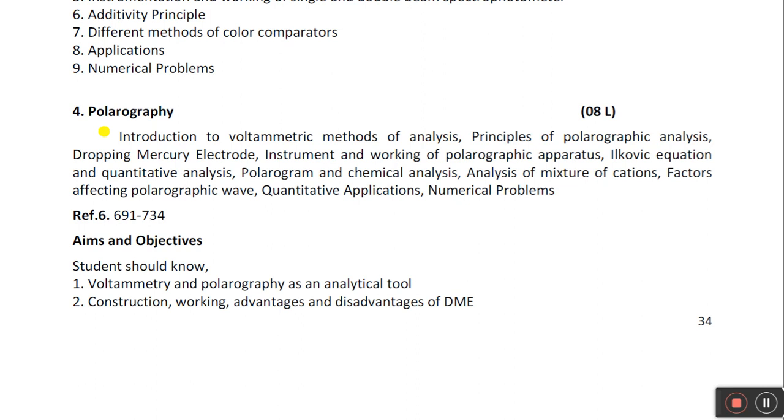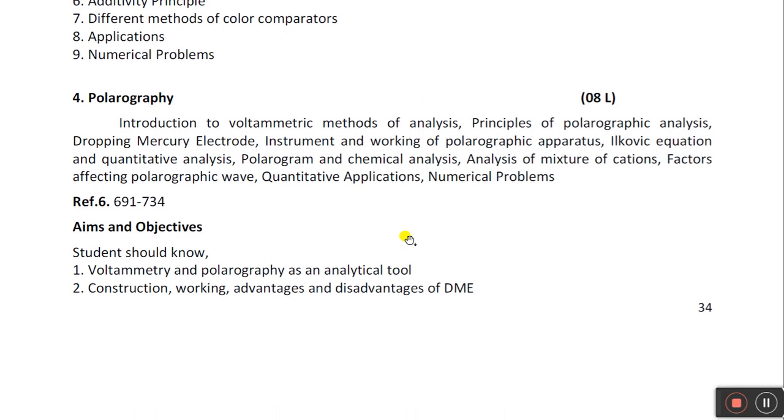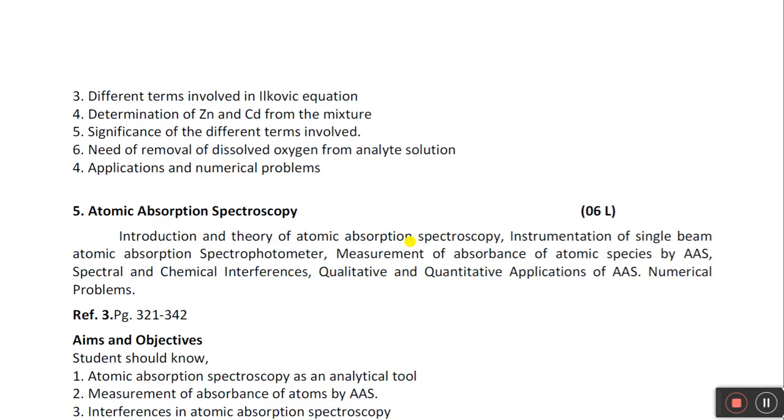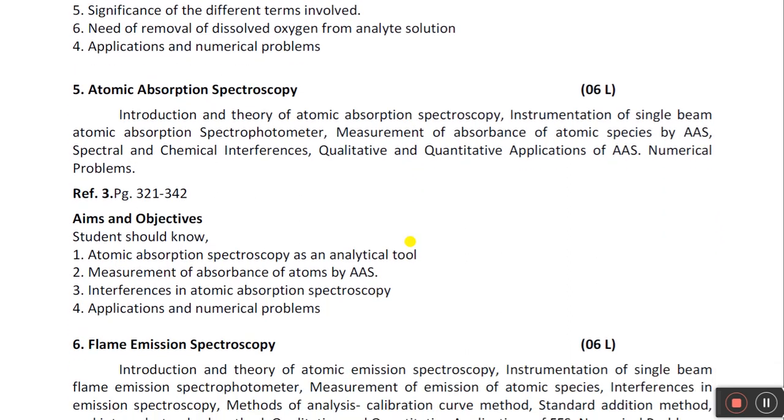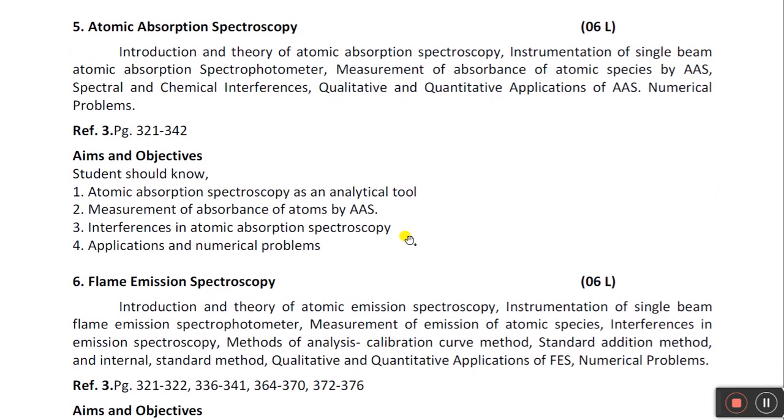So what do you mean by polarography? What are the electrodes used in polarography? There are two types of electrodes: the dropping mercury electrode and the saturated calomel electrode. Its working and instrumentation of the polarographic apparatus, Ilkovic equation, quantitative analysis, polarogram, and so on. Okay, this is an 8 lecture topic. A simple topic. This chapter is very simple.